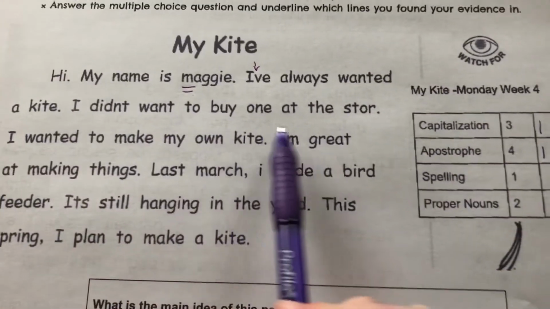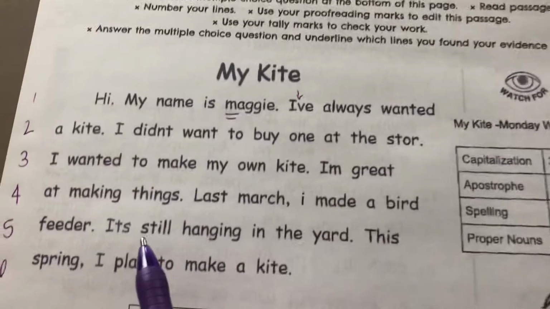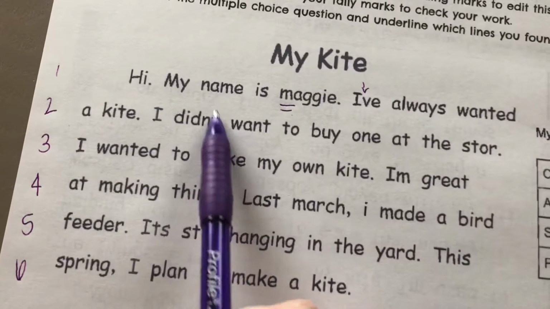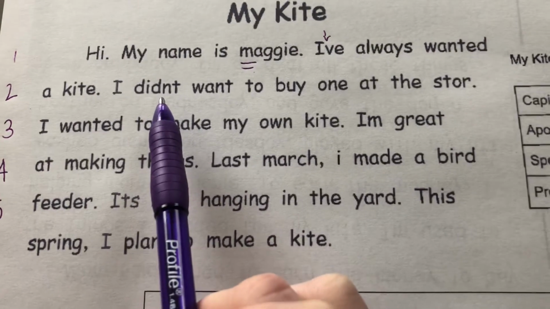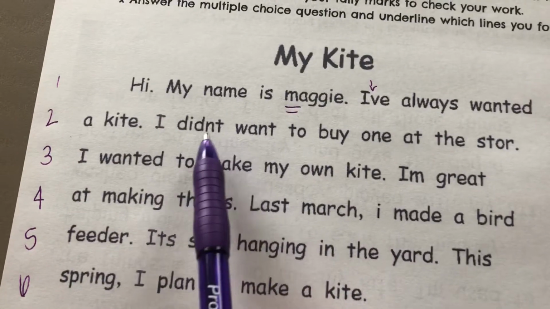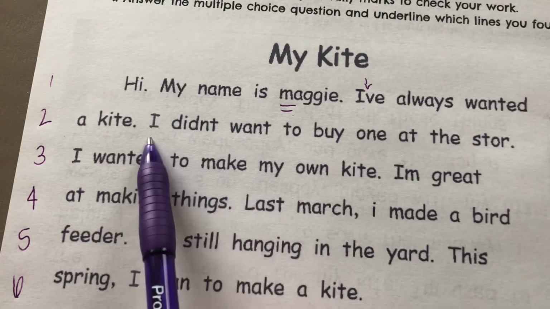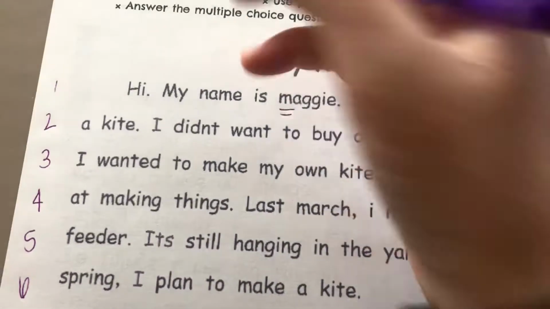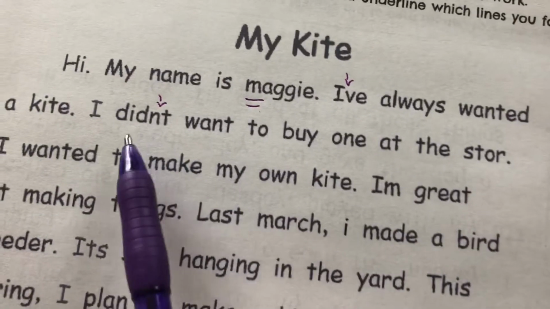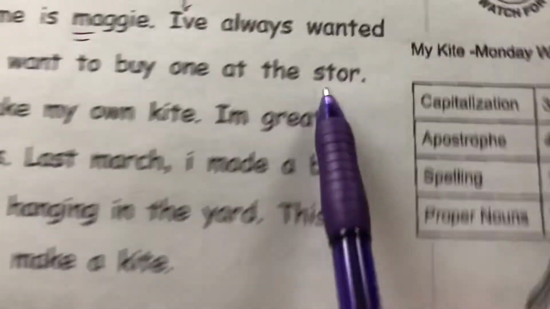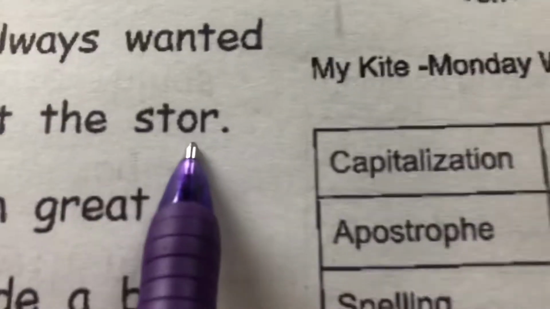I didn't want to buy one at the store. Alright, I have yet another contraction here, which is didn't, which is did not. So I did not want to buy one at the store. Didn't needs an apostrophe. Okay, so I should have 2 over here. All right. I didn't want to buy one at the what is that word?